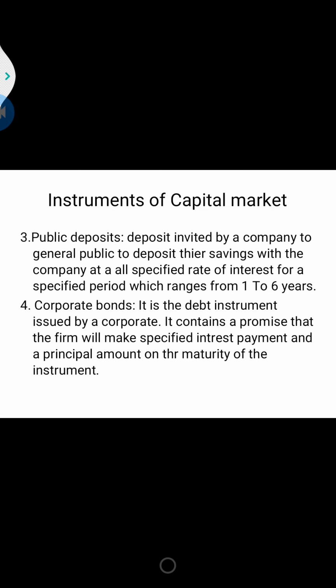The bond holders will not get a share of profit because they are not shareholders, just bond or debenture holders. They are entitled only to the interest payment and the principal value at maturity.